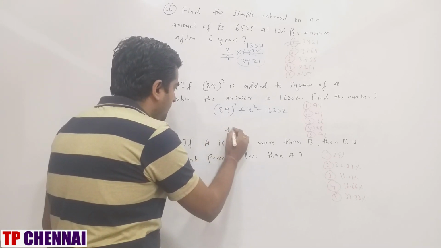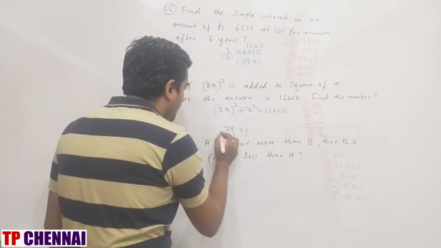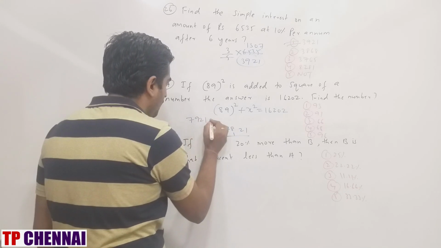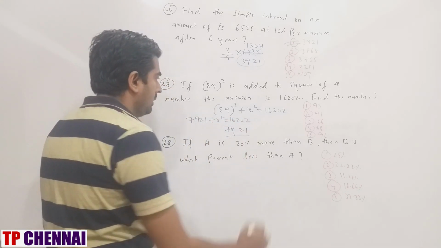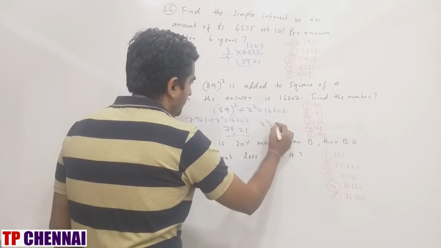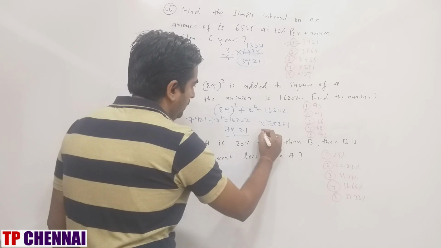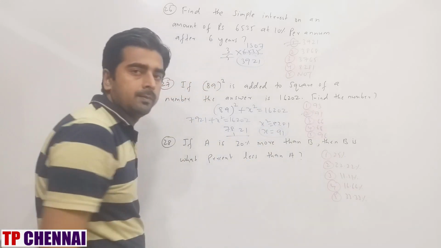It is how much? 78. 11 square is 121. So 121. So what is my answer? 7921 plus x square is equal to 16202. So x square is nothing but how much? This is 8281, and 8281 is nothing but how much? 91 square, which is second option.